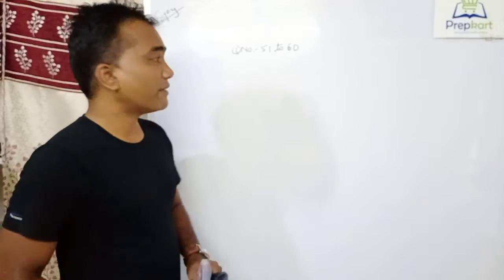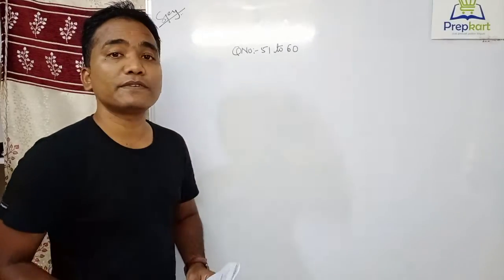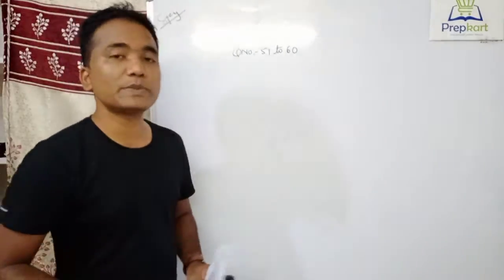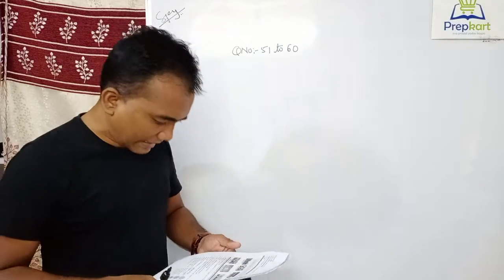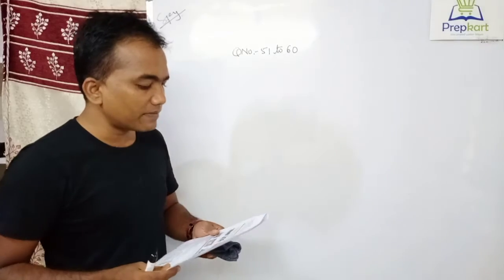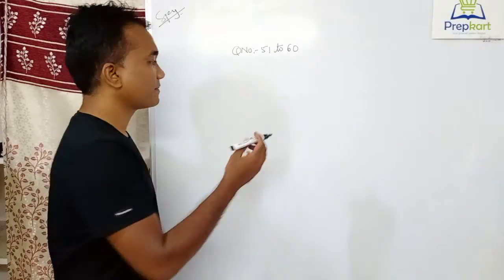Hi, good morning everyone. Now in this video I'll be explaining the answers for question number 51 to 60. In all my previous videos I have explained question number 1 to 50. Now let us see what question number 51 says. How many items are there in ICI?